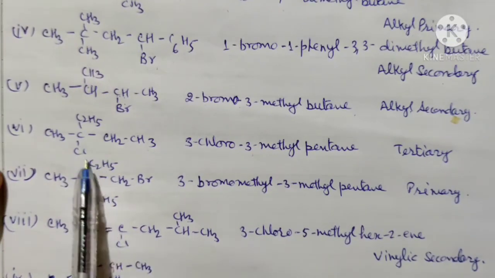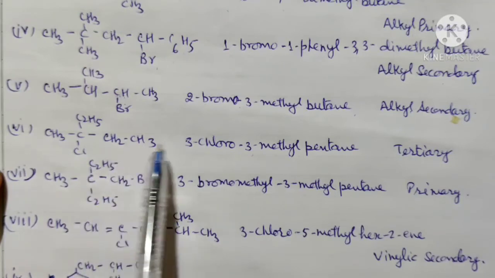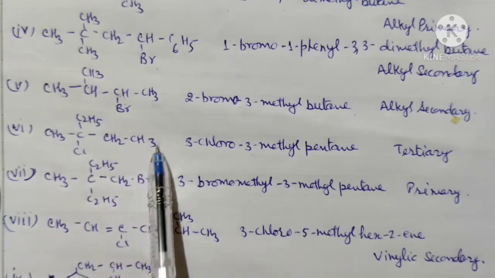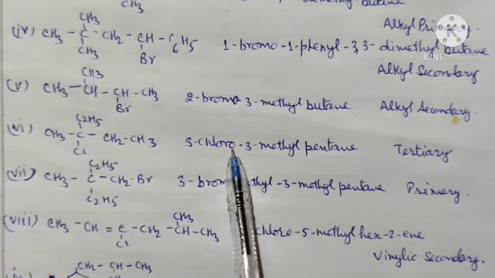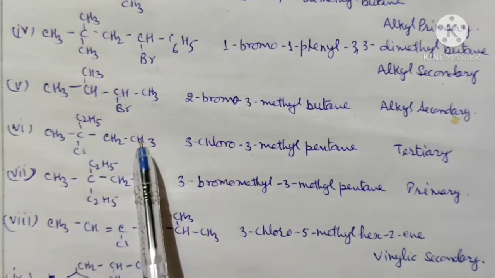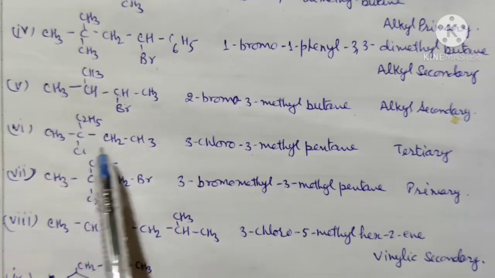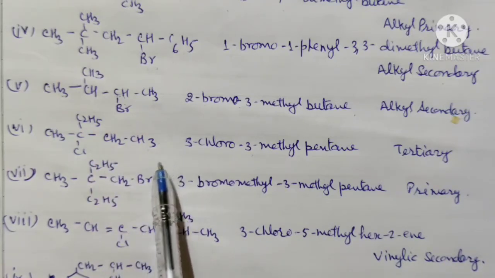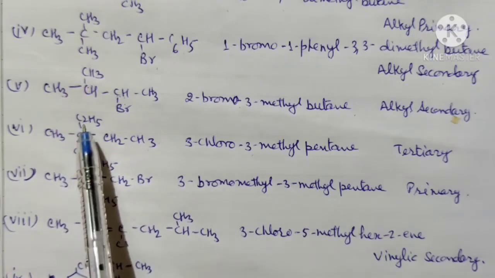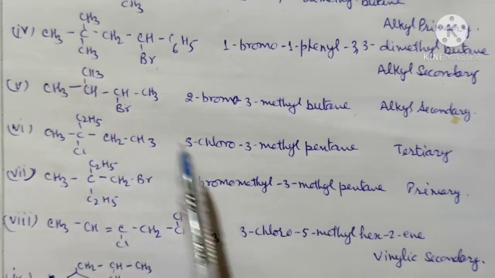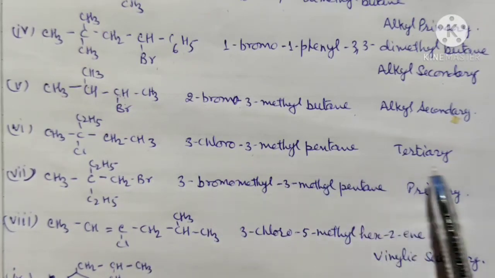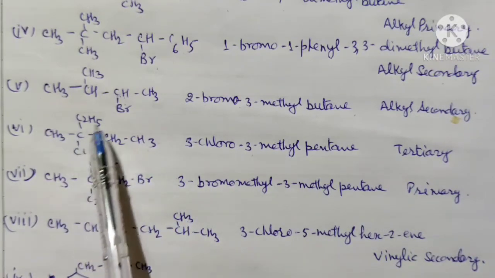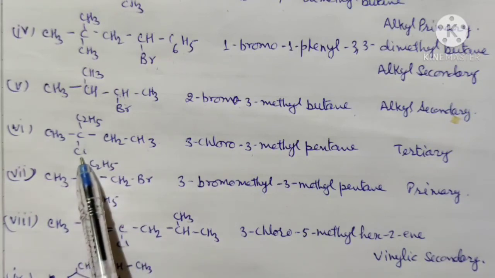Now the sixth is again there, the C2H5Cl group, CH2, CH3. So we will count here 2 carbon atoms. This is 2 and then 3, 4 and 5 carbon atoms are there. So its name will be 3-chloro. 1, 2, or you can write it from here 1, 2, 3. So this will be 3-chloro, 3-methyl pentane. In this way we can add 1, 2, 3, 4, 5. So this name will be 3-chloro, 3-methyl pentane, and that is a tertiary carbon atom because 3 alkyl groups are here. This carbon atom is surrounded by 3 alkyl groups and 1 chloro group.